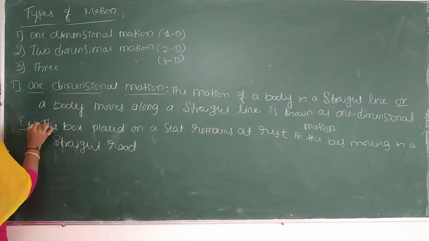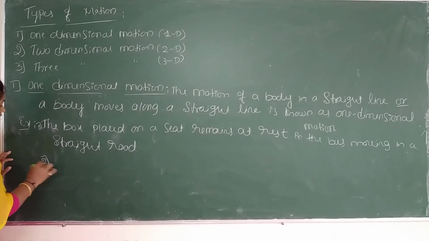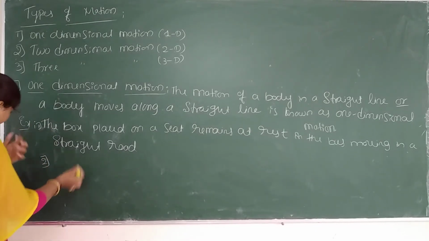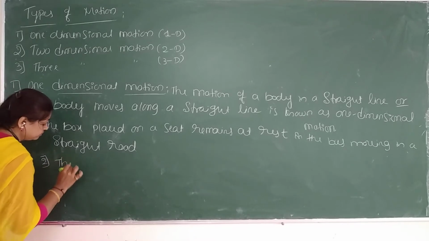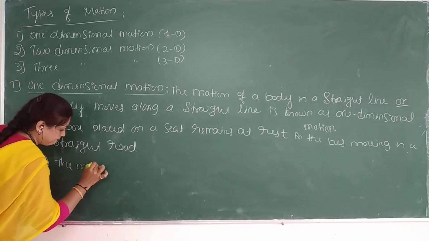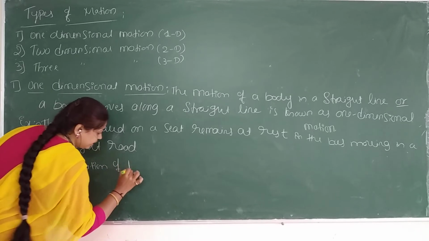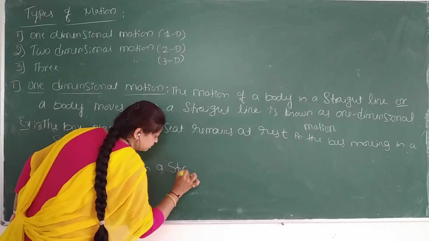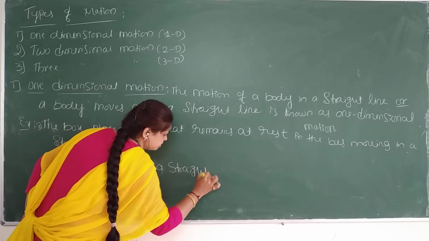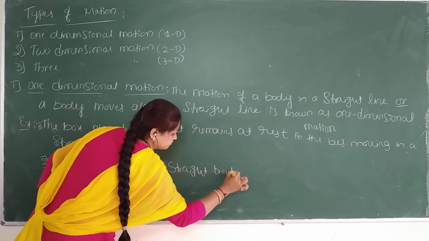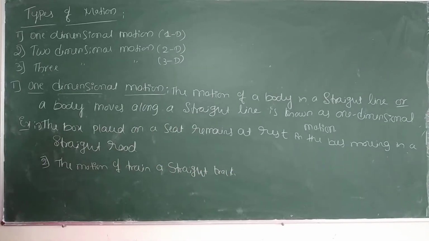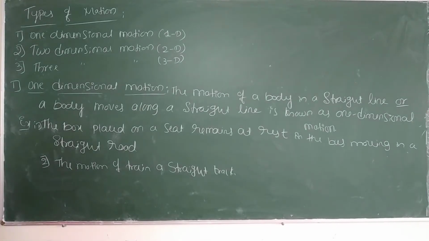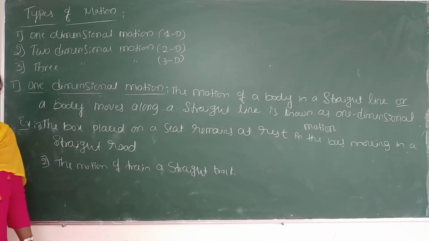One more example. This is first one. Take another example. The motion of a train in straight track. So this is a examples for one dimensional motion.